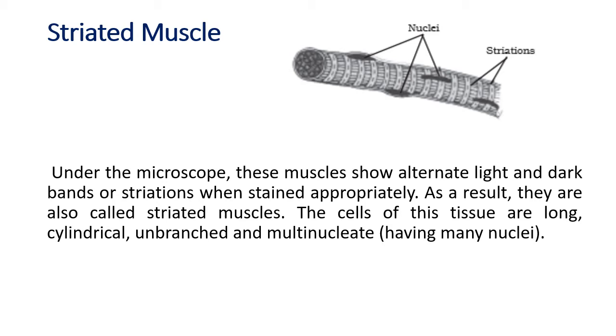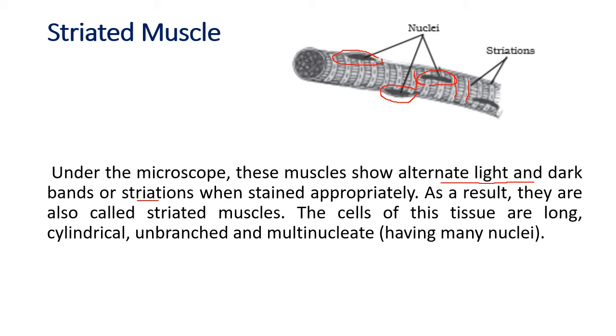You can see these bands. These bands are called striations. So this muscle is called a striated muscle. Now there are nuclei scattered around this muscle fiber. So this striated muscle gets together to make a muscle fiber. Now if you look under the microscope, this muscle shows alternate light and dark bands which are called striations.